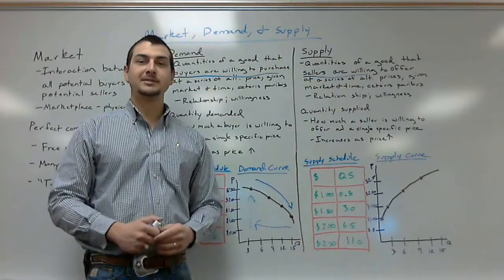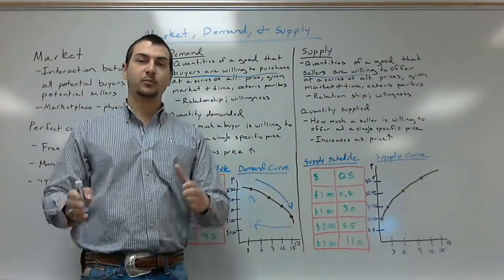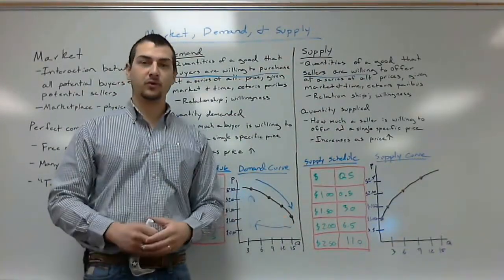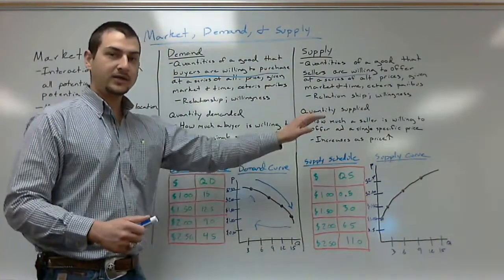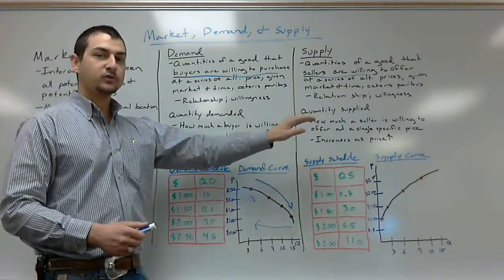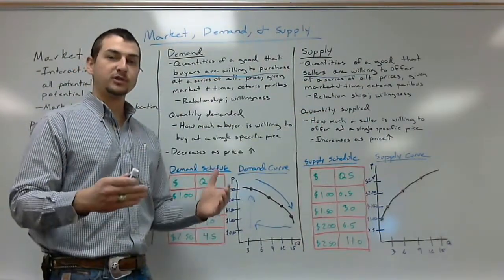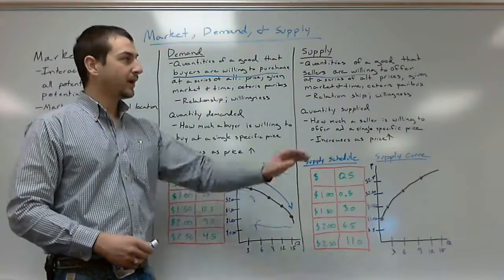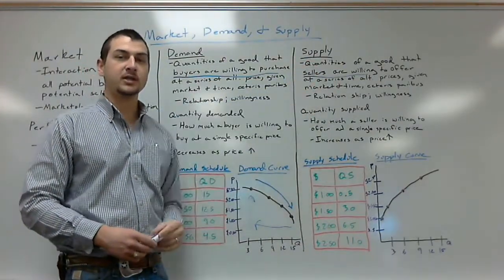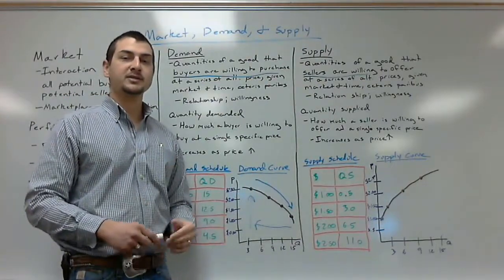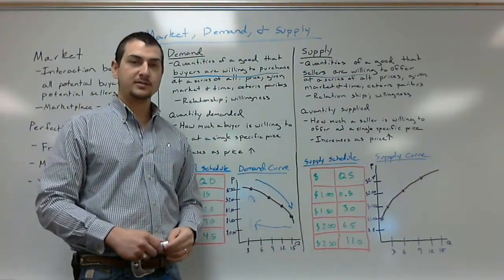Or are prices now high enough that they're going to produce more corn and, say, less of another crop? Or something to that nature. So, the quantity supplied is how much a producer is willing to offer at a single specific price. Whereas supply is a relationship between price and quantity, showing a series of alternate prices and a series of quantities.